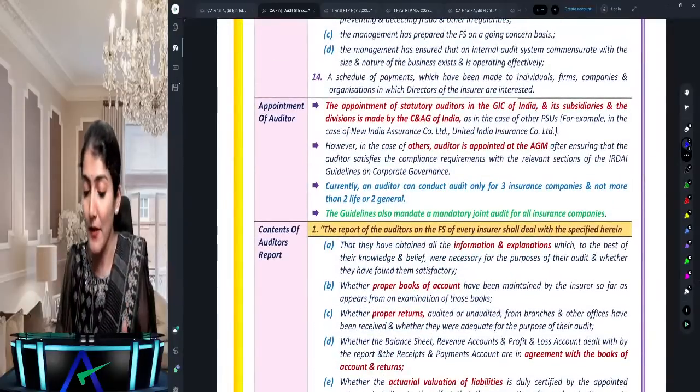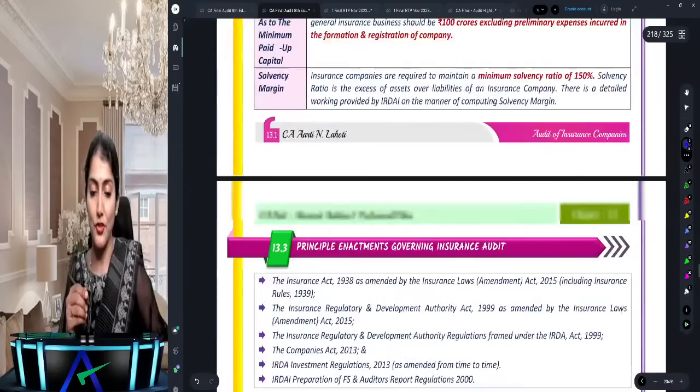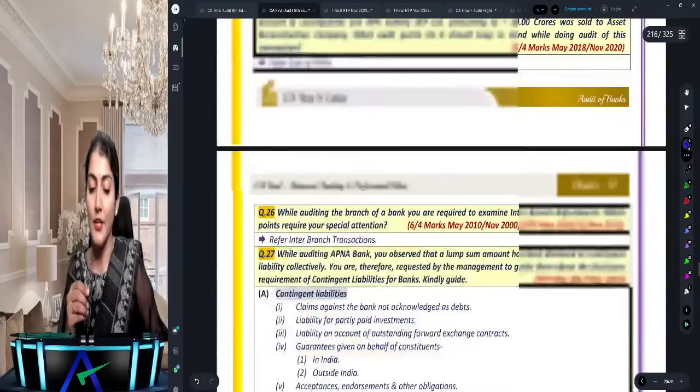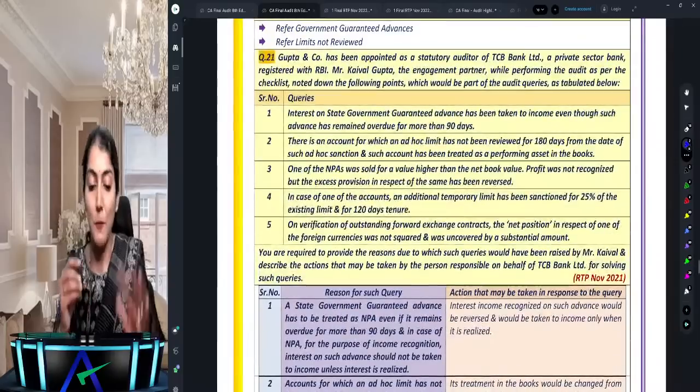Mandatory joint audit for insurance companies: it is mandatory for an insurance company to appoint joint auditors. Wonderful. Let us come over here to bank audit.